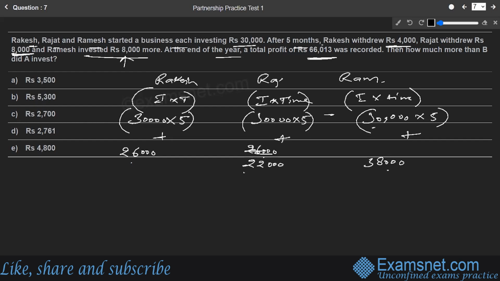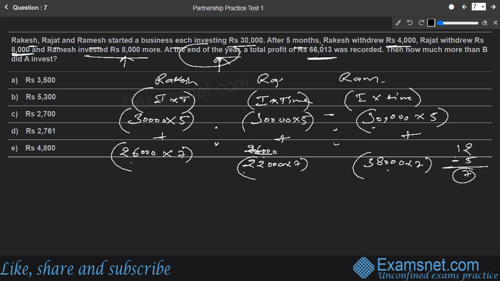Okay. And what are their times? As they have done this all after 5 months, and the profit is calculated at the end of the year, after 5 months till the end of the year, how many months are left? A year has 12 months, subtract 5, so it has to be 7 months. So all this new investment is part of the business for the remaining 7 months only. So they all have to get multiplied by 7. Okay, so this is going to be the ratio between the three partners.